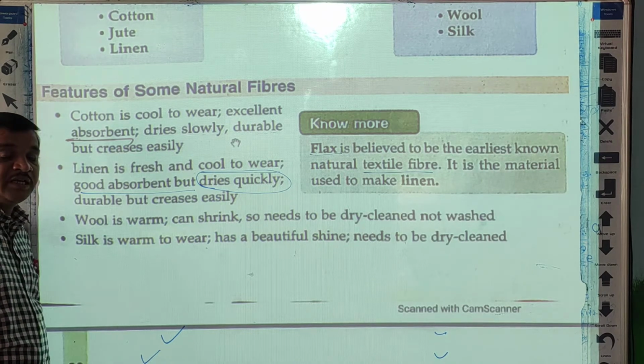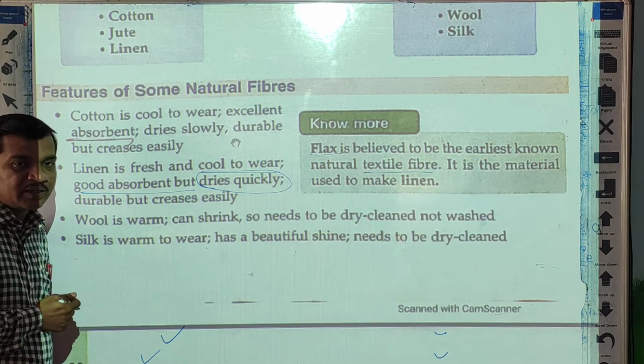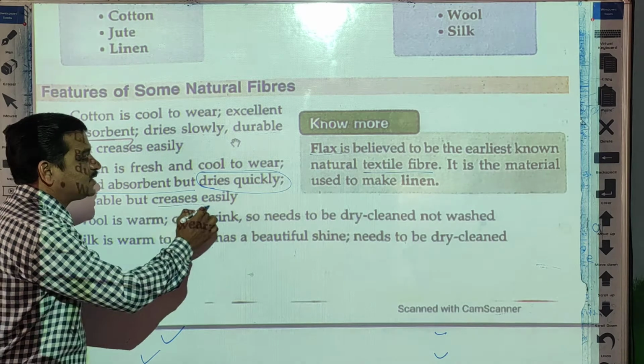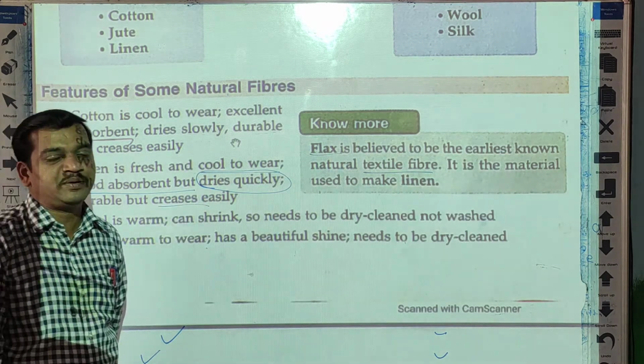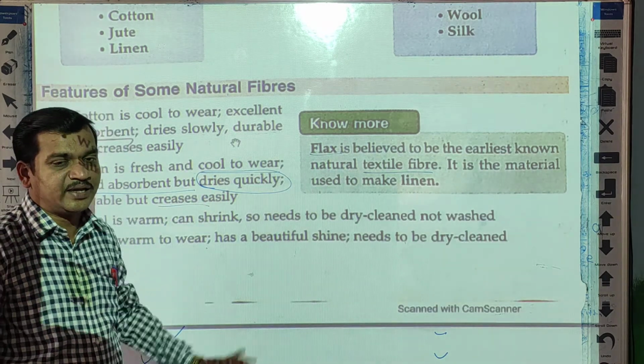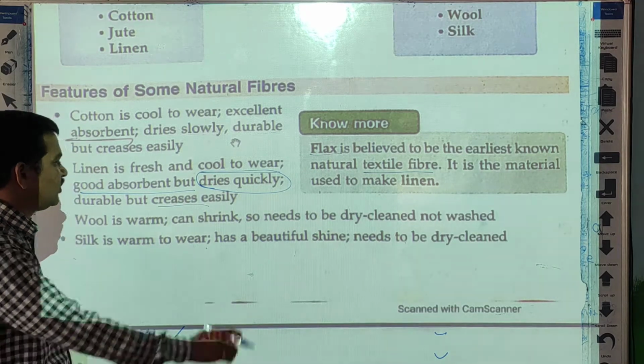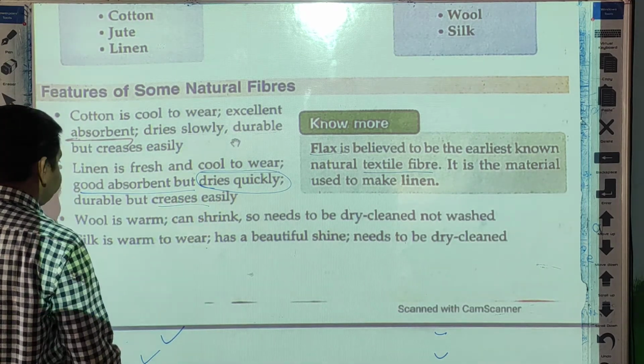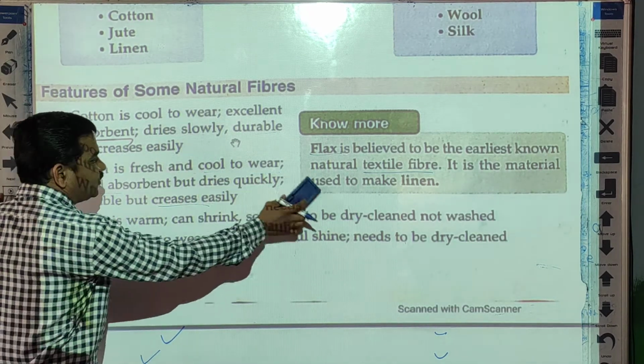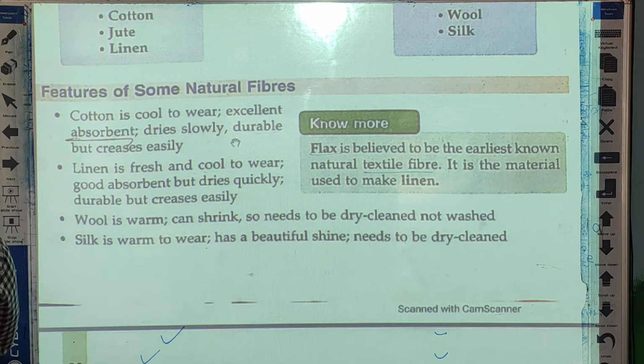Second, it is also durable. It creases easily like cotton, meaning folds appear after washing, like cotton. That is what creases means. Okay, understood students?